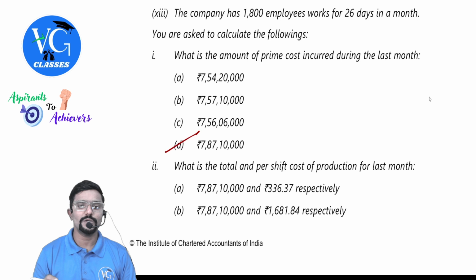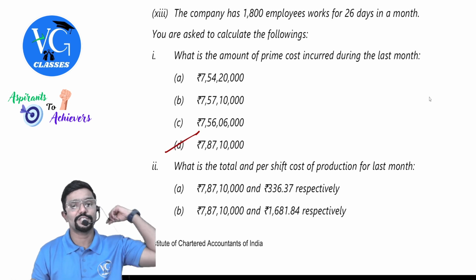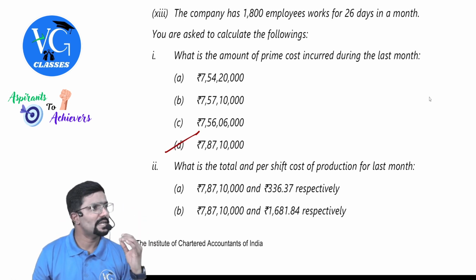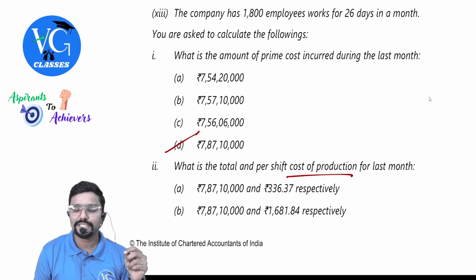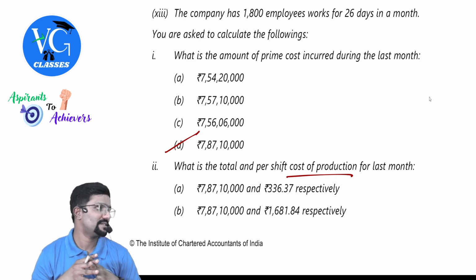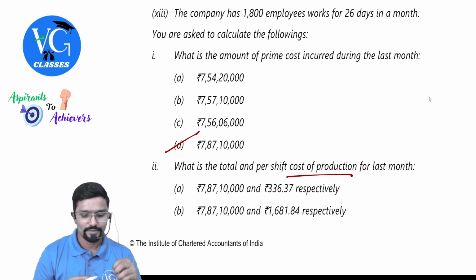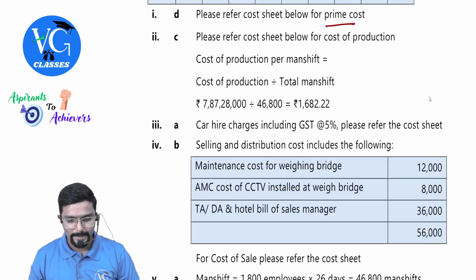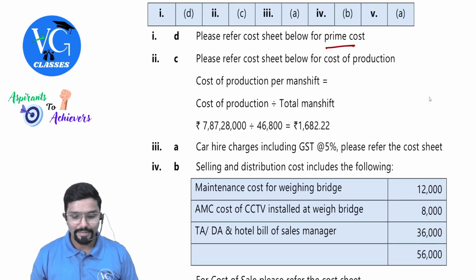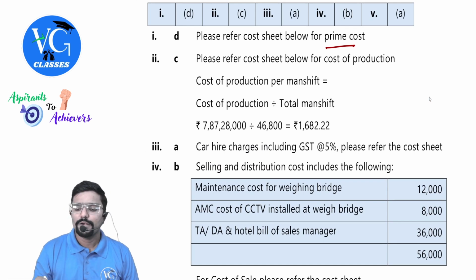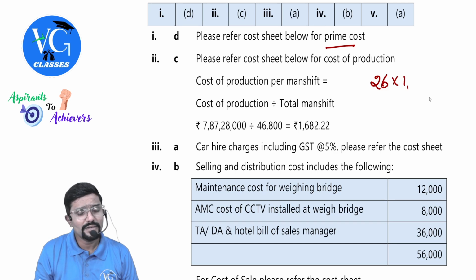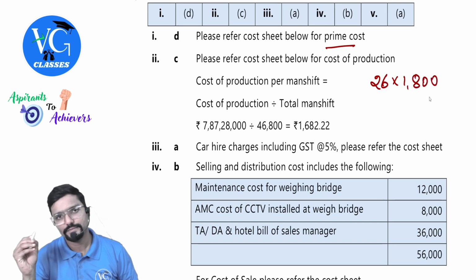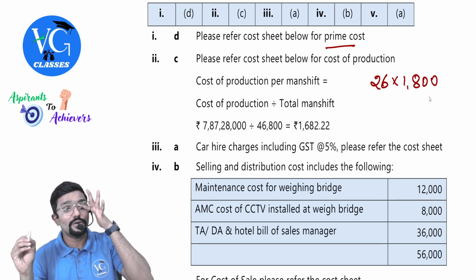Okay. Next one. What is the total and per shift cost of production for last month? For last month. So first we know cost of production. Calculate the number of shifts. Man shift how much guys? Totally how many days is operating days? 26. How many workers are there? 1800 multiply. 46,800 total man shift. Correct.